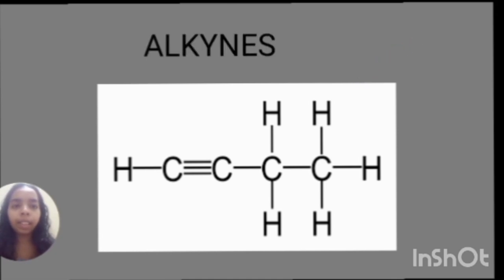Next, alkynes. Alkynes are also unsaturated hydrocarbons. They contain at least one triple bond. Here two carbon atoms are connected through a triple bond. So this compound is known as an alkyne. In short, if a hydrocarbon contains at least one triple bond, that is known as an alkyne.